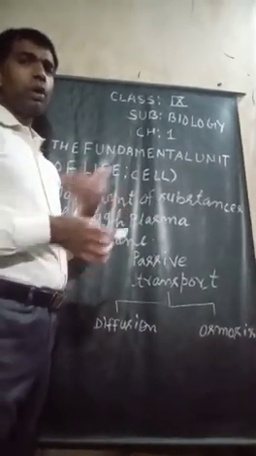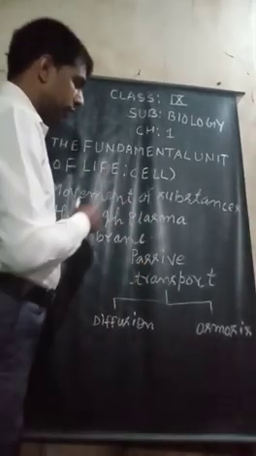So now I am going to describe passive transport.